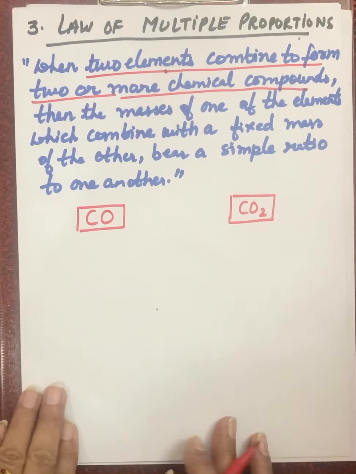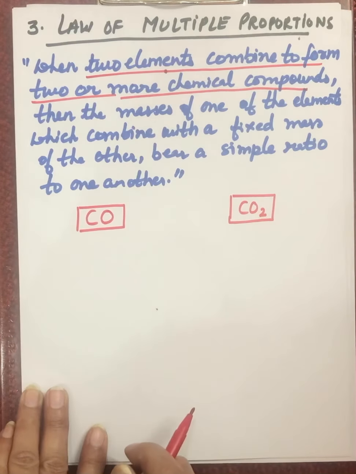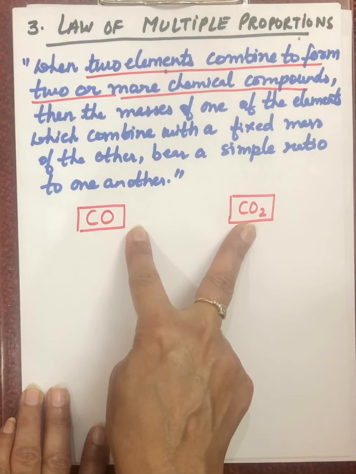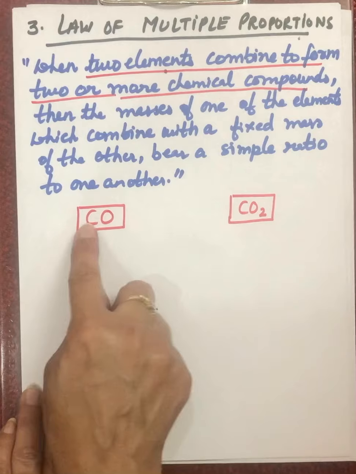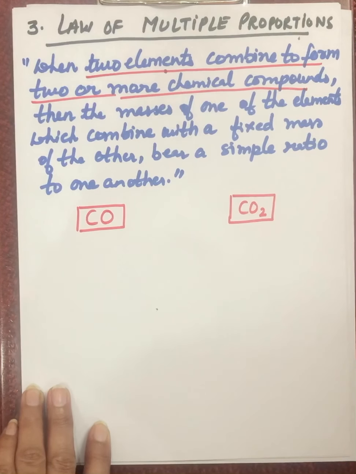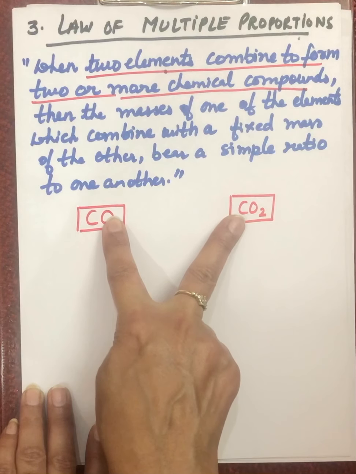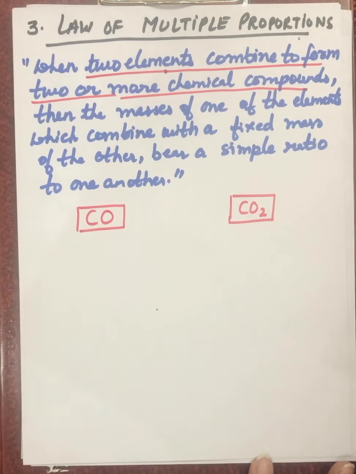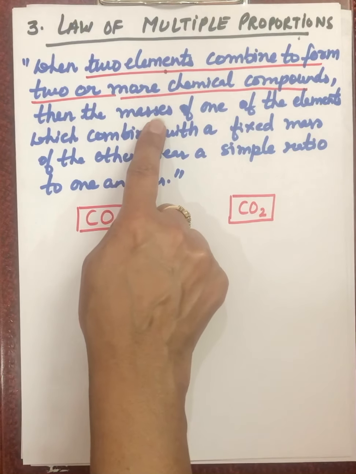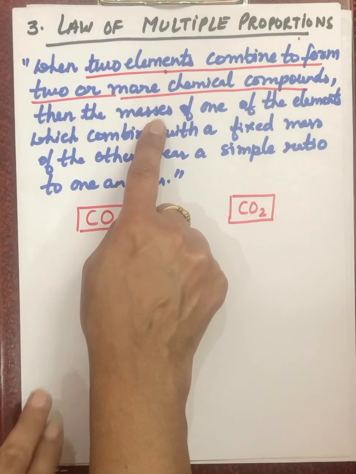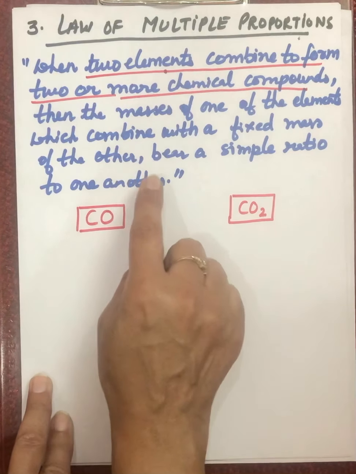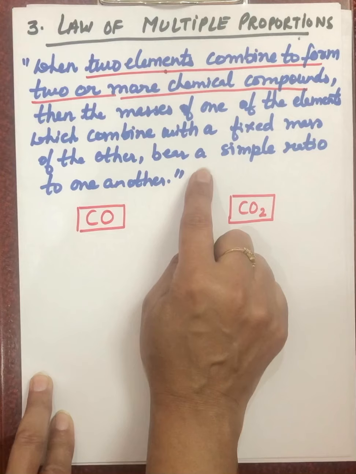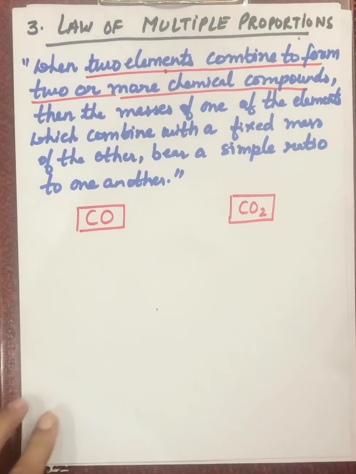Now the next part: the masses of one of the elements in these two compounds will be the same, like carbon will be the same here, while the other element's mass will be in a simple ratio to each other. Then the masses of one of the elements which combine with a fixed mass of the other bear a simple ratio to one another.